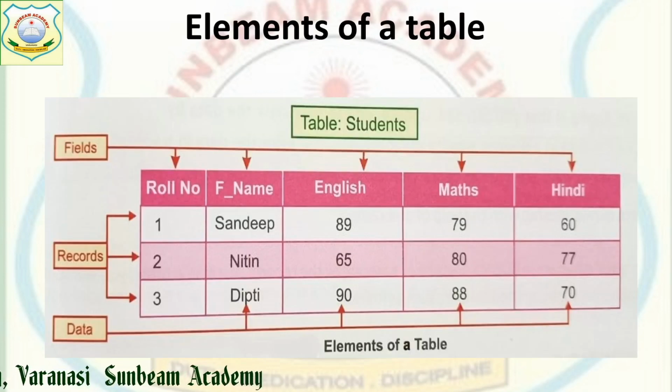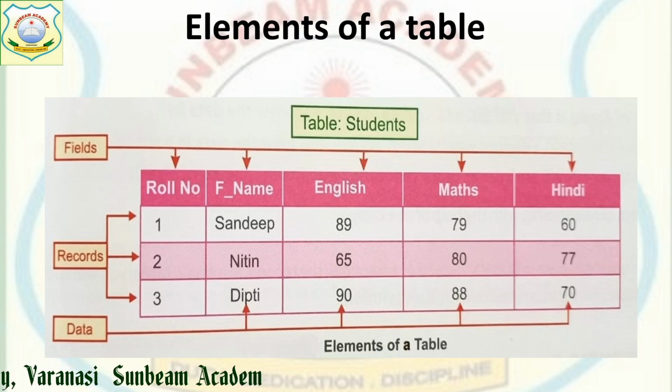Next segment is elements of the table. As I told you, a table is not made directly. It is made with the help of fields, records and data. What are these things? We are going to see here. Fields are the columns of the table. Columns means under which we put similar type of data. Here you can see students, fields are roll number, father's name, English, maths, Hindi. Under these fields, we have put some data.